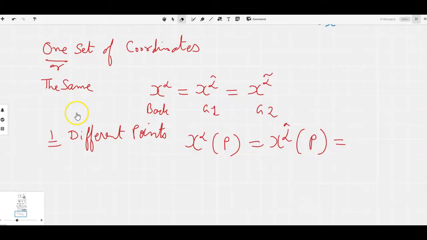So let's give these labels P, P1 and P2. So three different points.